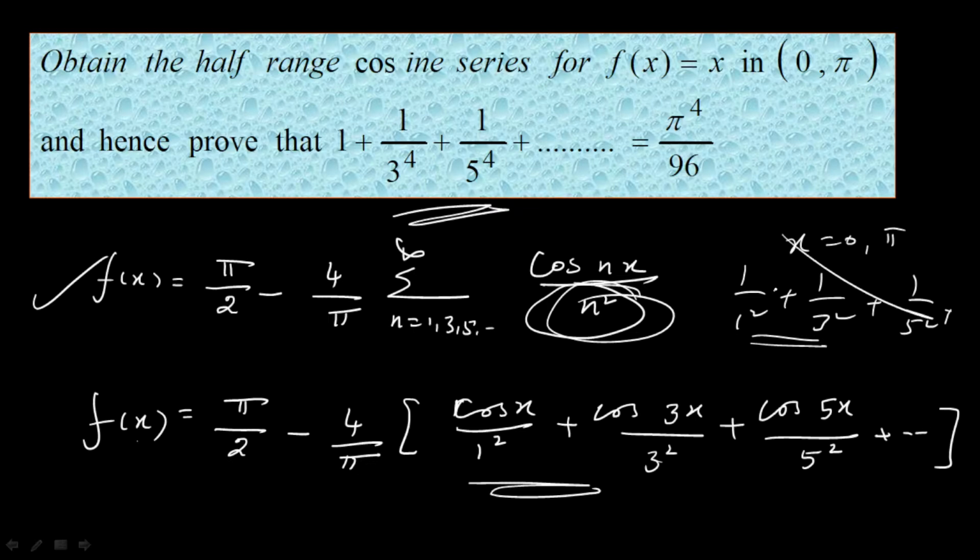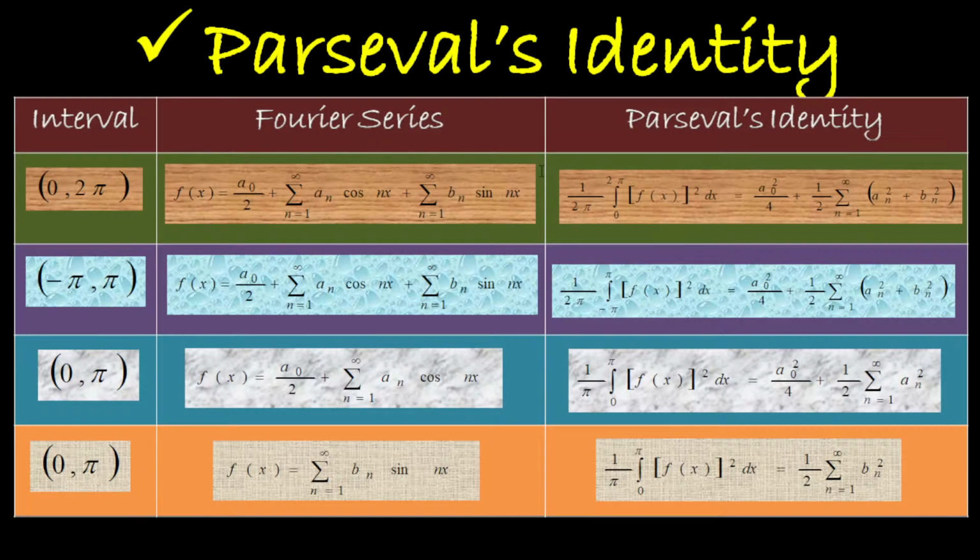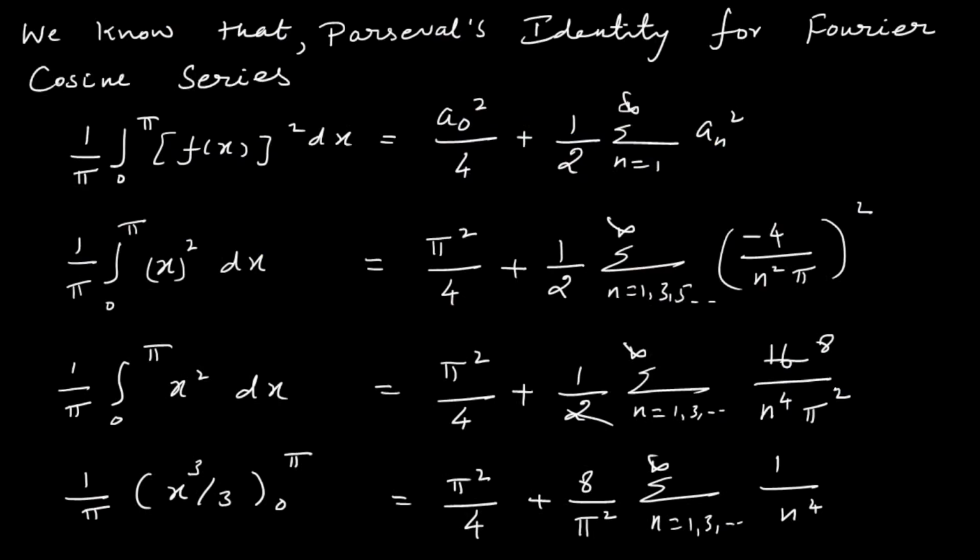Okay, that's all. But here, the cosine series has the denominator n square, whereas the deduction part has a power 2 times more than that. If it is like that, we make use of Parseval's identity. Let me show you the table for your reference. If it is 0 to pi, the third one. Now we have to discuss Fourier cosine series, so we make use of this Parseval's identity. 1 over pi times the integral from 0 to pi of [f(x)]^2 dx equals a naught square by 4 plus 1 by 2 sigma n varies from 1 to infinity a n square.